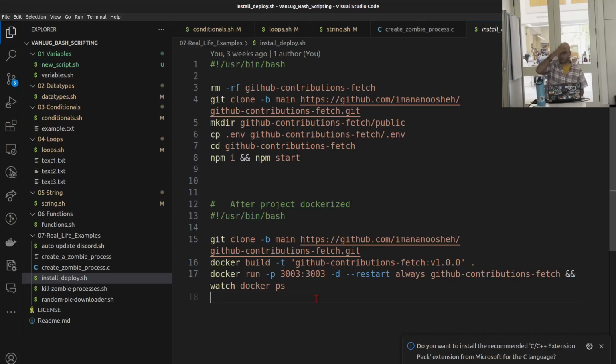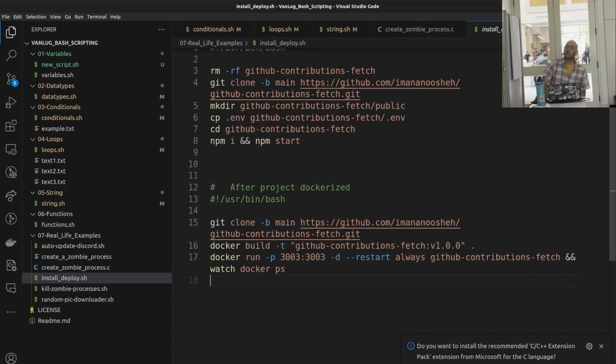So I had a small server on which I run a GitHub activity calendar, by the way. If you want to put it in your portfolio, feel free to use it, you can find it in my portfolio as well. Previously the script for installation and reinstall every time I updated the repository was like this. I was removing the whole thing, cloning from GitHub, making a directory that I needed, copying the environment file, changing the directory, and then installing and starting.